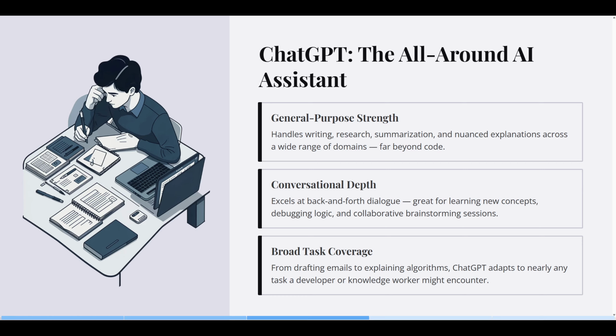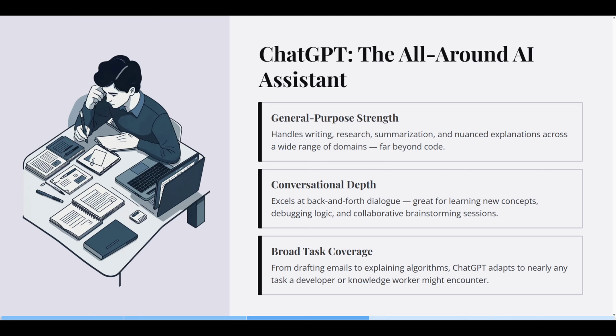It's great for learning concepts, debugging with detailed reasoning, and brainstorming approaches before you write a line of code. Beyond programming, it supports tasks like outlining articles, simplifying complex topics, or drafting emails, which makes it versatile if your day includes more than just development.